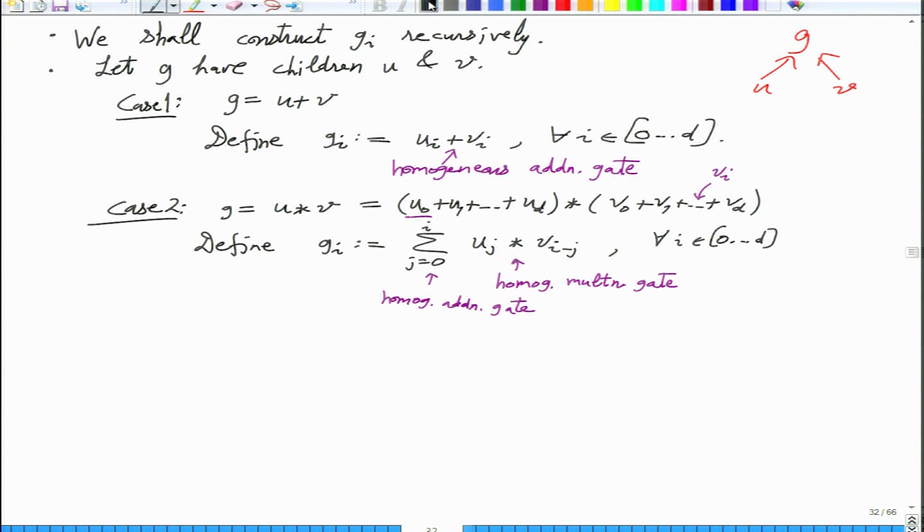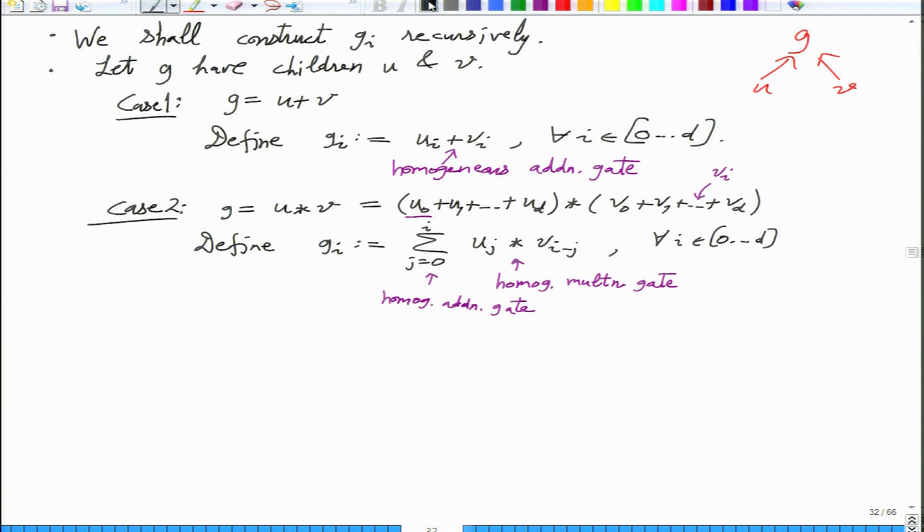Okay, so we have computed all the GIs. The price we pay is, for every GI we have around order D many multiplication gates that we have introduced, and so there are order D square many gates being introduced. As you can see, the multiplication fan-in is not growing. This remains 2 in the end, but the addition fan-in is D.